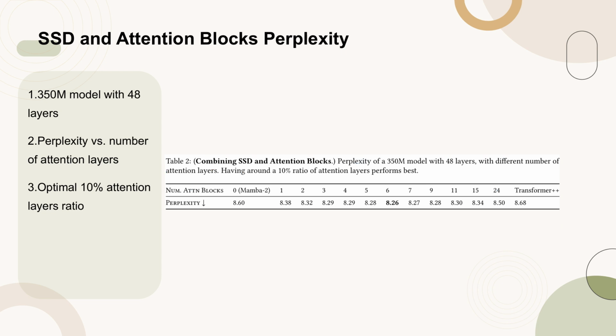Table 2 presents the perplexity results of a 350M model with 48 layers, varying the number of attention layers. The data indicates that a 10% ratio of attention layers yields the best performance in terms of perplexity. This suggests that a balanced combination of SSD and attention layers enhances model efficiency and quality.